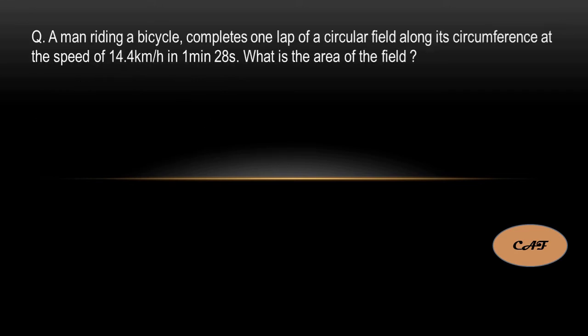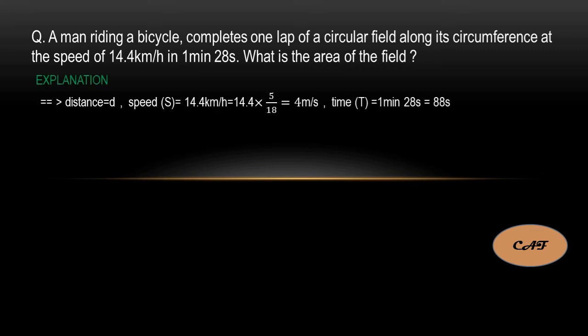Okay. Next question. A man riding a bicycle completes one lap of a circular field along its circumference at a speed of 14.4 kilometers per hour in 1 minute 28 seconds. What is the area of the field? Here the area is in the shape of a circle. That's why they are asking for the area of the field. Anyway, we need to know the area of that field. So they mentioned circular. Okay, fine, no issue. They gave speed and time, so we can find the distance.